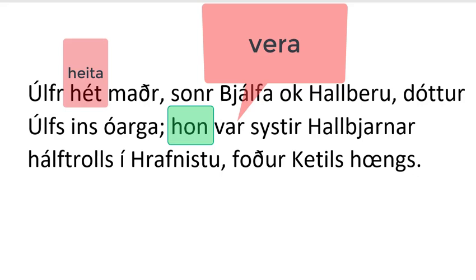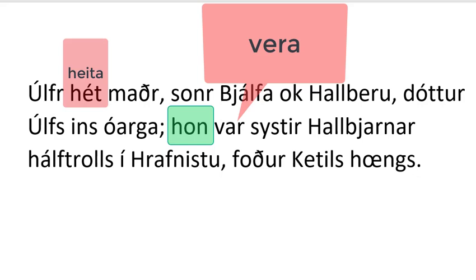Now, interesting to note that we've got a little bit of an odd word order, and this is, again, because we're not dealing with an English language. So we would normally say the man was called Ulf, who is the son of, and they have reversed that order. So we have Ulf was called the man, son of Bjalfa. And so we've got some genitives of description in these little modifying bits of information.